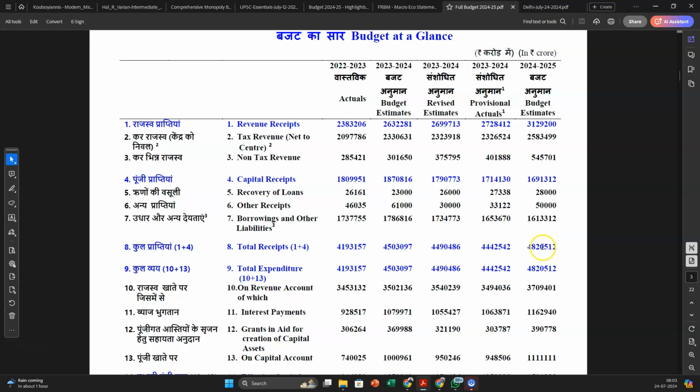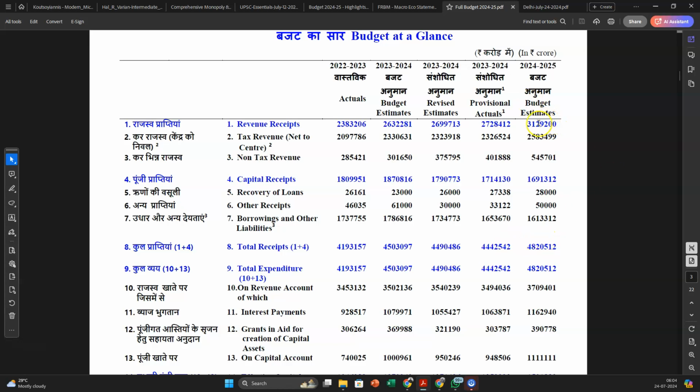So I can say this is 48 trillion rupees. 1 lakh is 10 raised to the power 5, and 1 crore is 10 raised to the power 7. If you multiply, this becomes 10 raised to the power 12. So what we have is 48 trillion rupees, or 48 lakh crore rupees.